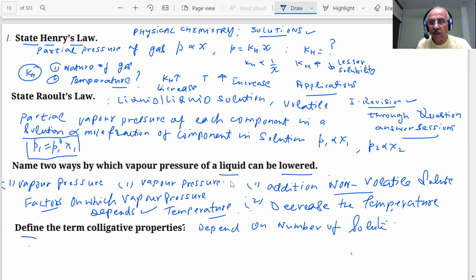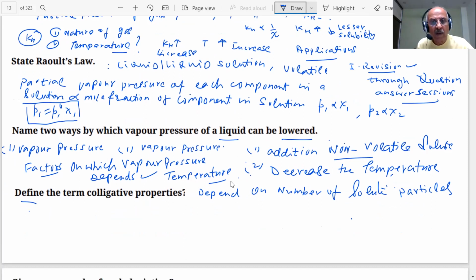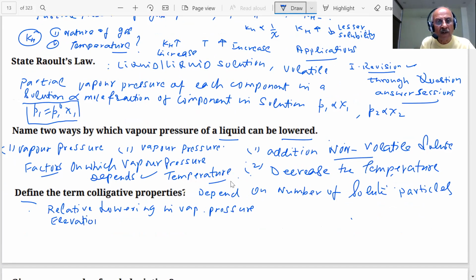Examples of colligative properties, students: relative lowering of vapor pressure, elevation in boiling point, depression in freezing point, and osmotic pressure.